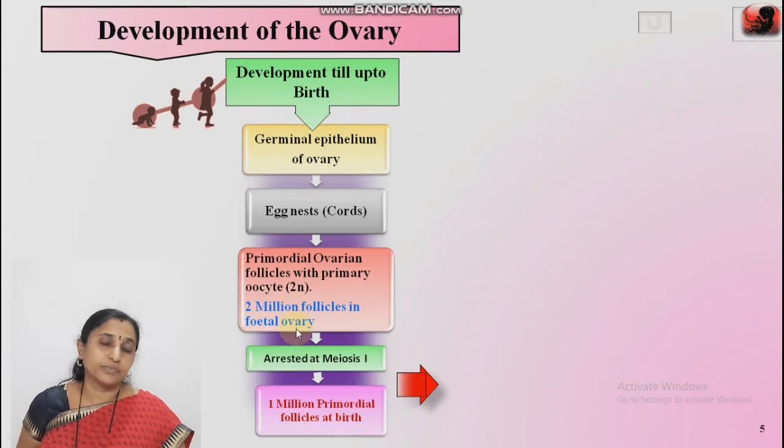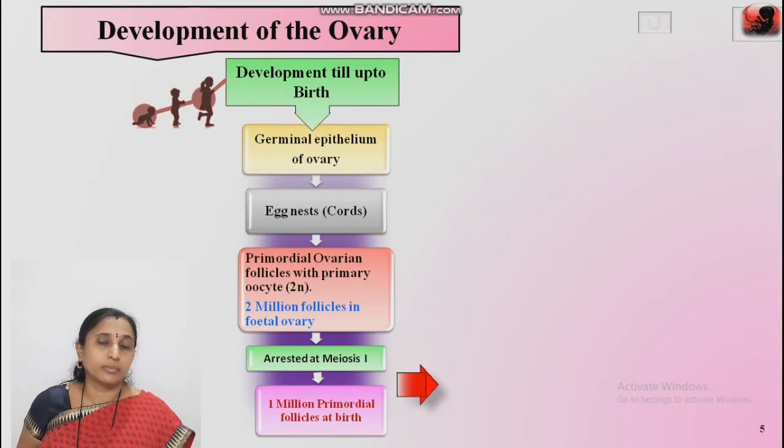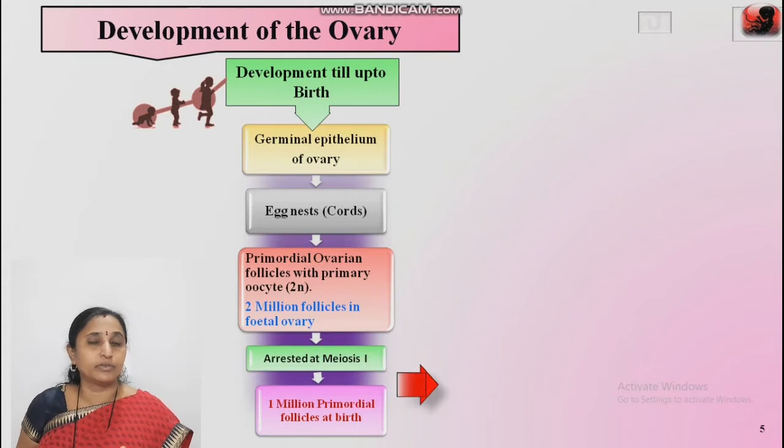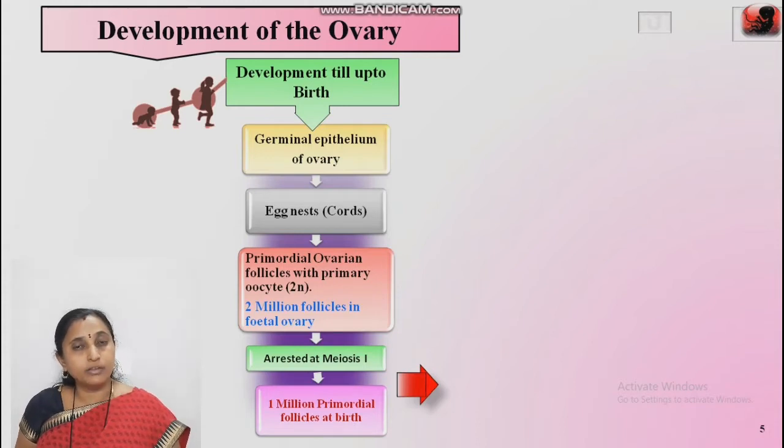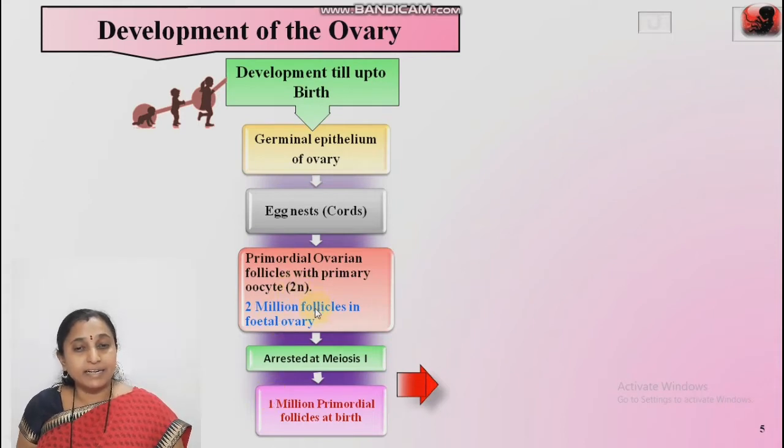What is a fetus? When the baby in the pregnant woman is from about the 3rd month up to delivery, it is known as a fetus, and before the 3rd month, from 1 to 3 months, it is known as an embryo. After birth this fetus is known as an infant or a baby, and after 1 to 2 years it is known as a child. Now these primary ovarian follicles with primary oocyte get arrested at meiosis 1.